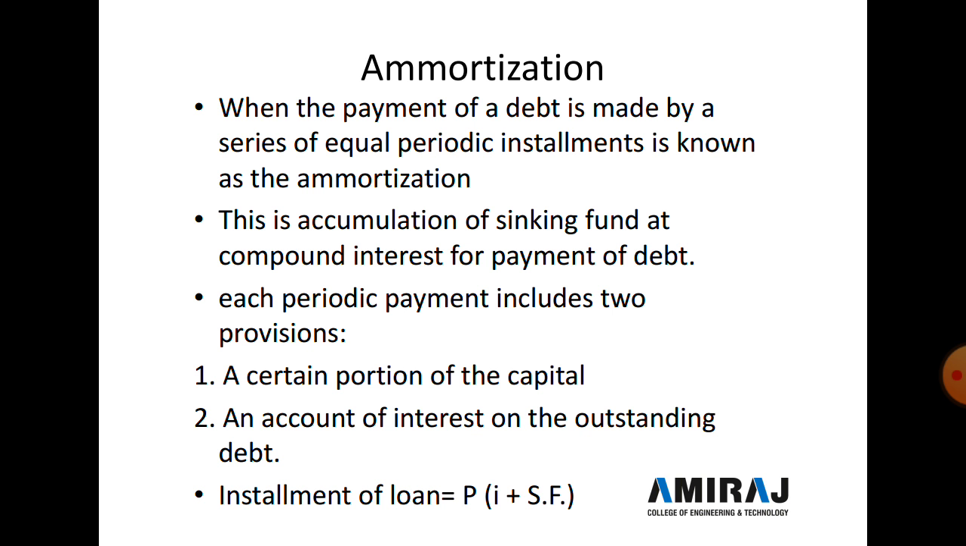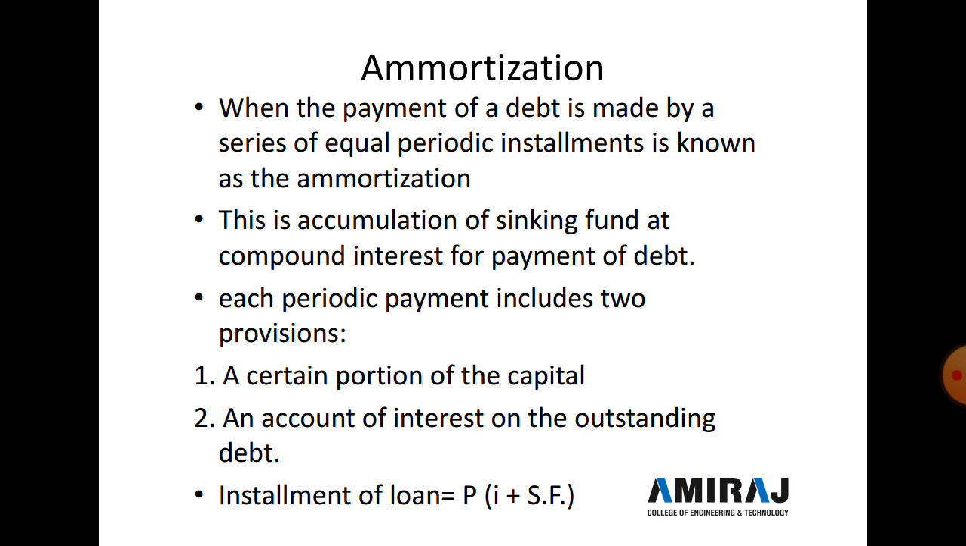When the payment of debt is made by a series of equal periodic installments, it is known as amortization. And this is the accumulation of a sinking fund at compound interest for the payment of debt. Each periodical payment includes two provisions. First is a certain portion of the capital, and the second is the interest on the outstanding debt. The installment of a loan is equal to P(I plus SF).